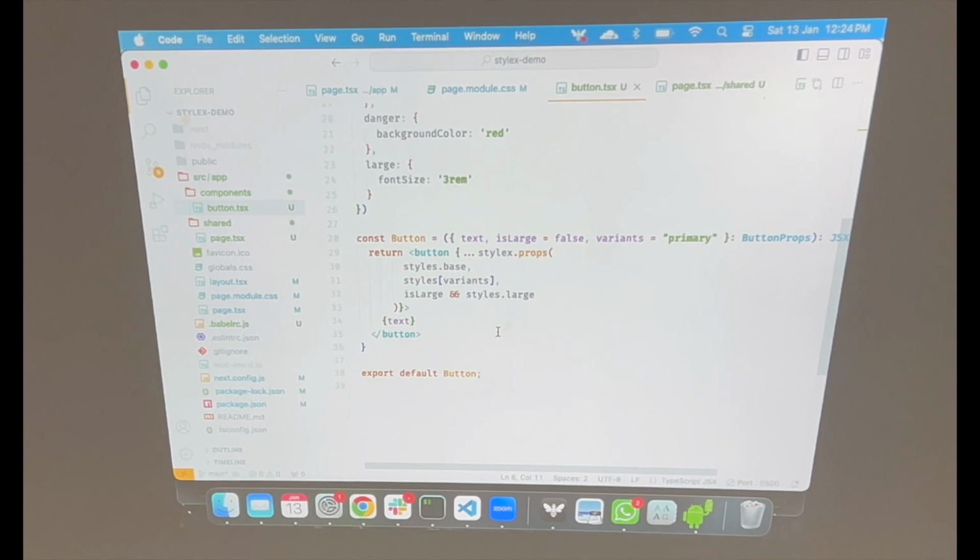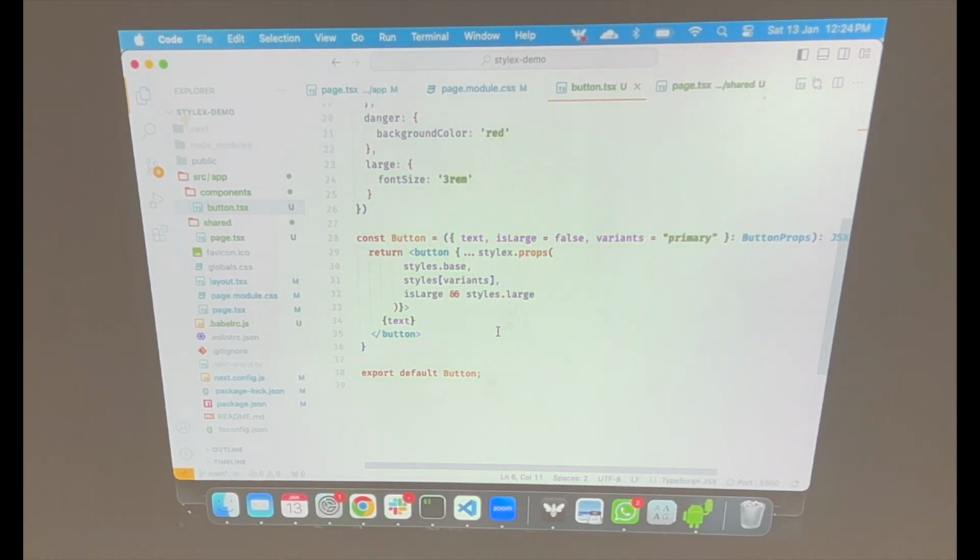So props, the StyleX API, basically gets everything which we have passed to it, and it composes it into one style and applies it. And StyleX is very simple. In StyleX there is no specificity issue. The last style always wins. That is the concept StyleX follows. The last style will always win. So whatever your last style is, it will always win.